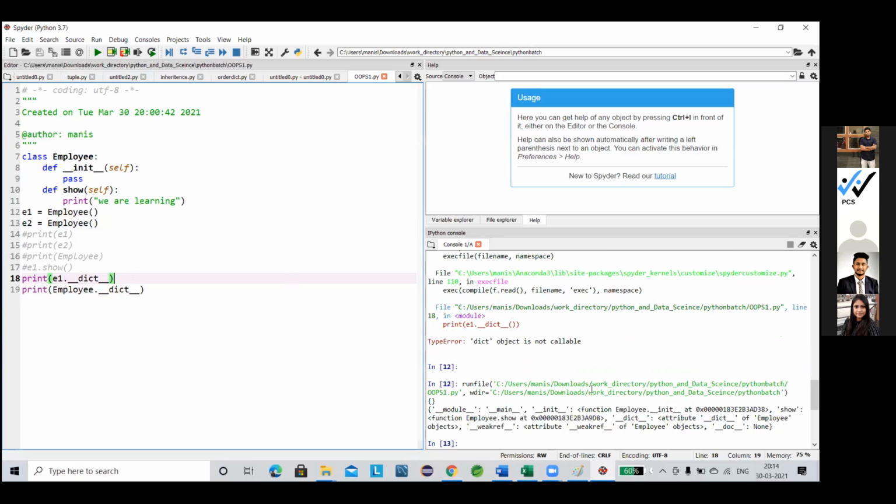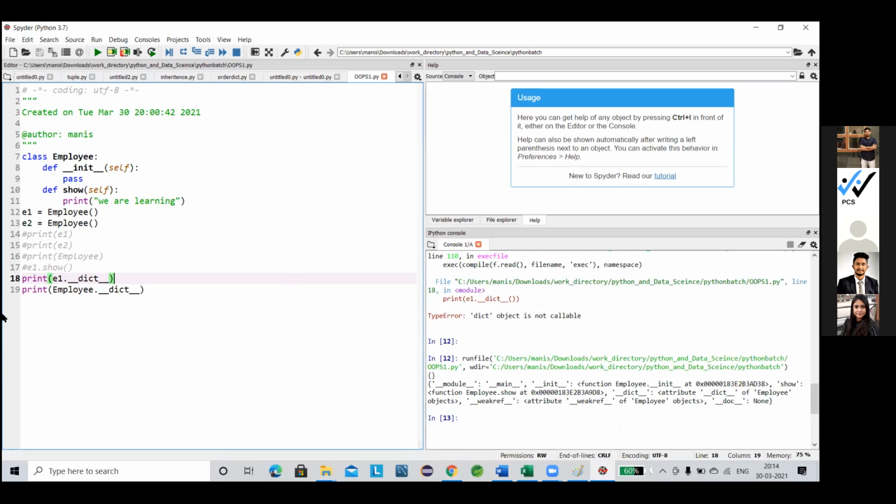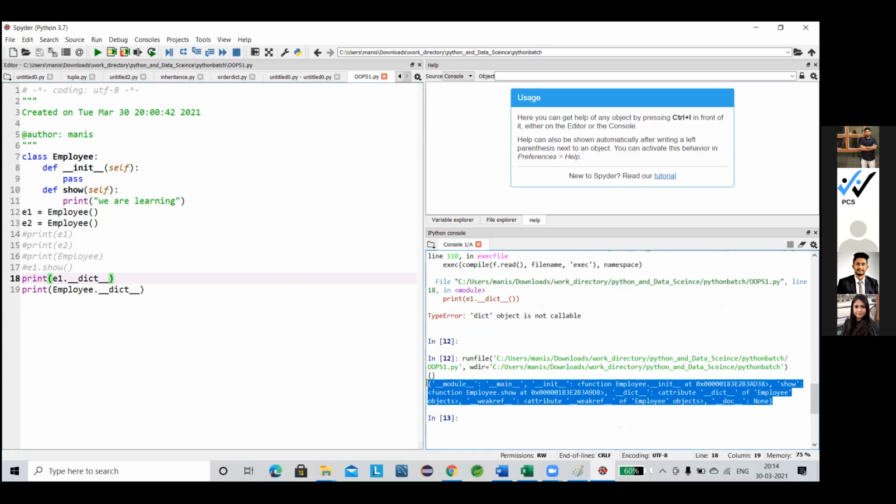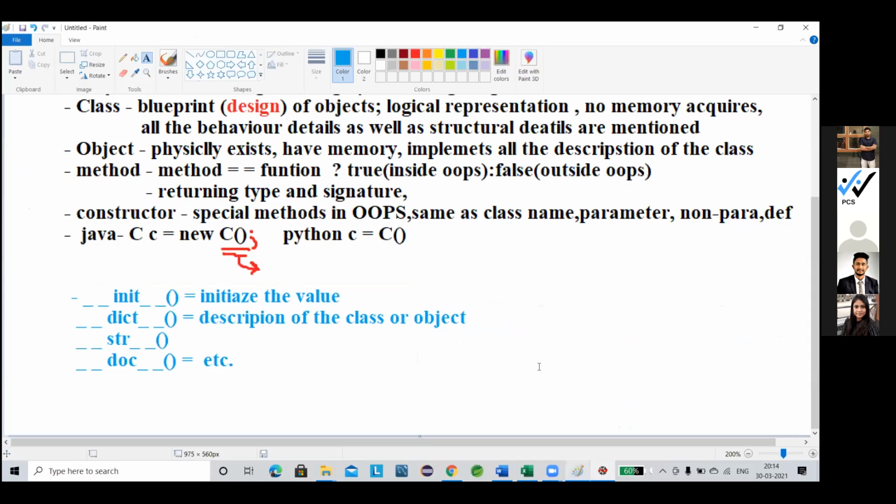Now this Employee.__dict__, what does it represent? As I told you, it represents all the details of my class. Now there is one entry named __module__, the second one is __main__, and the third one is __init__. Let me copy this whole content.